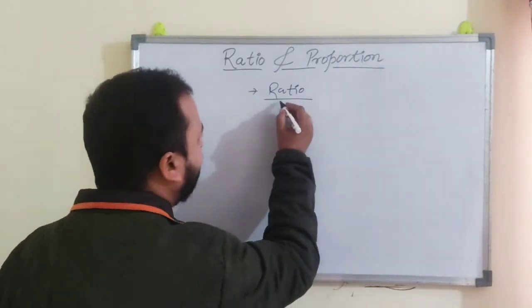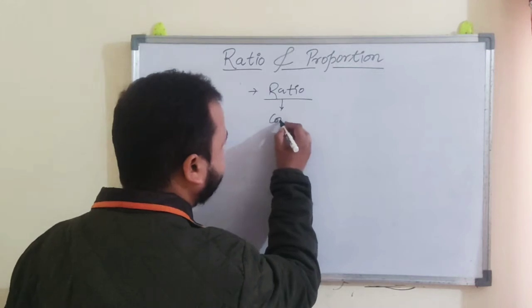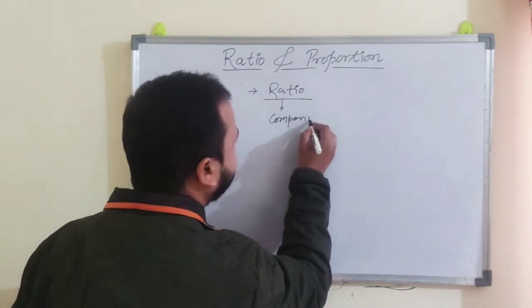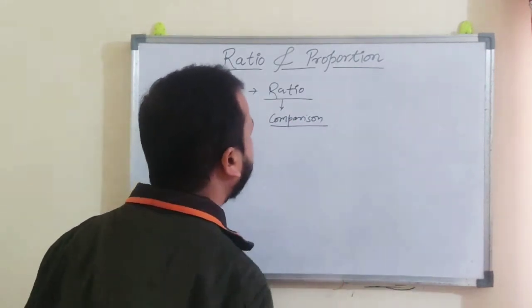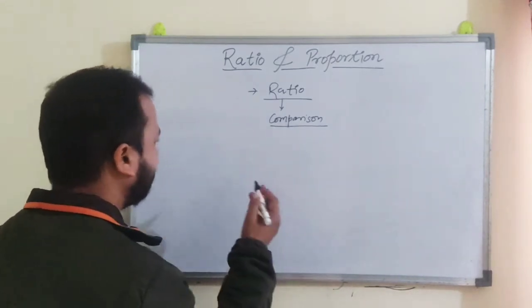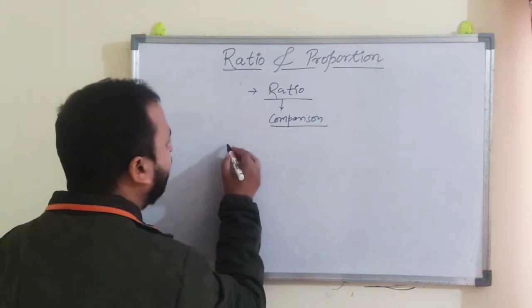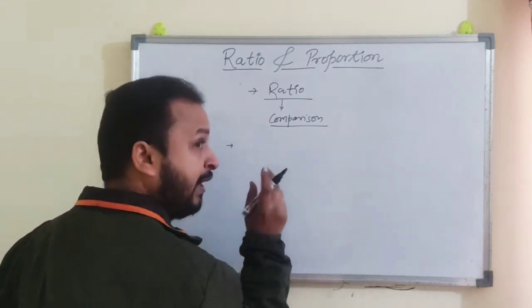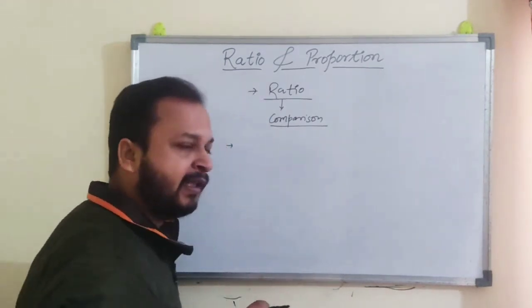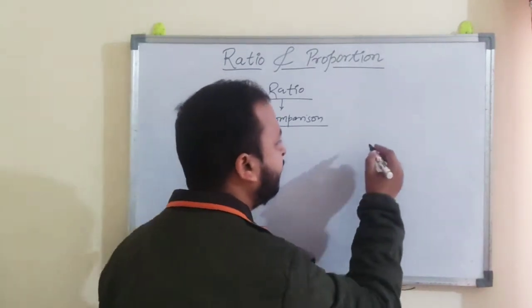The basic meaning of ratio is comparison. Comparison means we are comparing something. Suppose we are comparing two different quantities, but there must be two conditions.